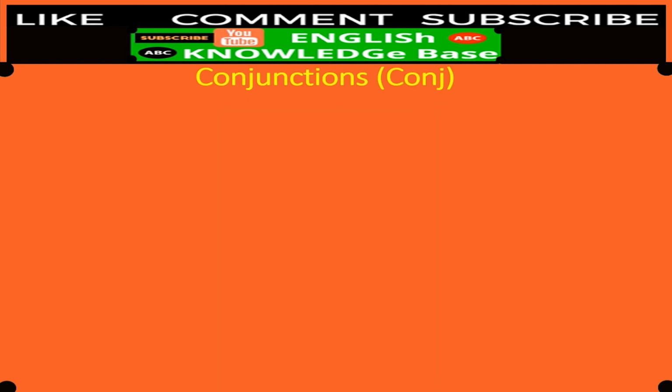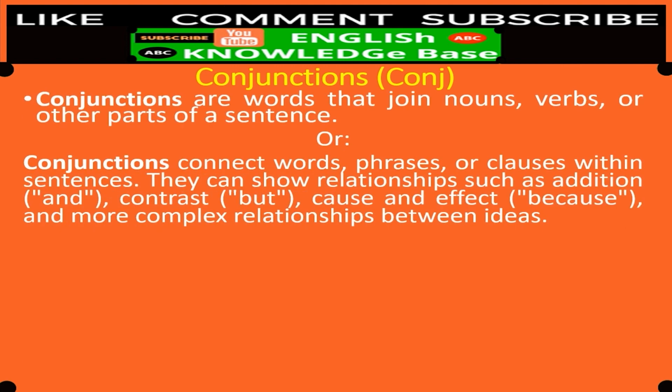Okay, let's come to another topic, that is conjunctions. The letters C, O, N, J stand for conjunctions. Okay, definition. Conjunctions are words that join nouns, verbs, or other parts of a sentence. Or conjunctions connect words, phrases, or clauses within sentences. They can show relationships such as addition, contrast, but, cause and effect, because, and more complex relationships between ideas.